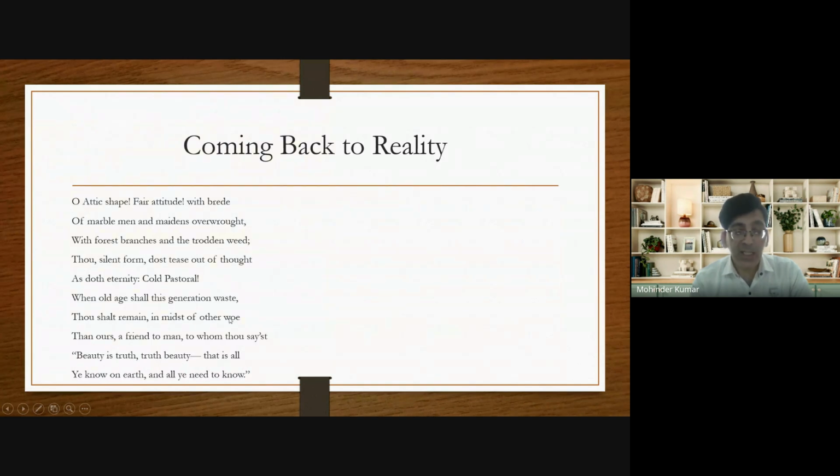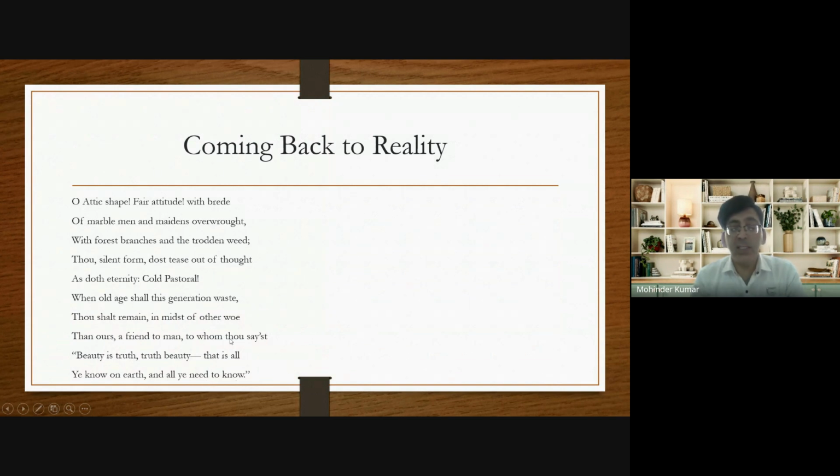And he says that like a true friend, a friend to man, to whom thou sayest. He says that the urn will act like a friend, and like a friend, the urn will teach a moral lesson to the future generation. Now, what is that moral lesson? The urn will teach the people, beauty is truth, truth beauty, that is all. Ye know on earth, ye means you know on earth, and all ye need to know.